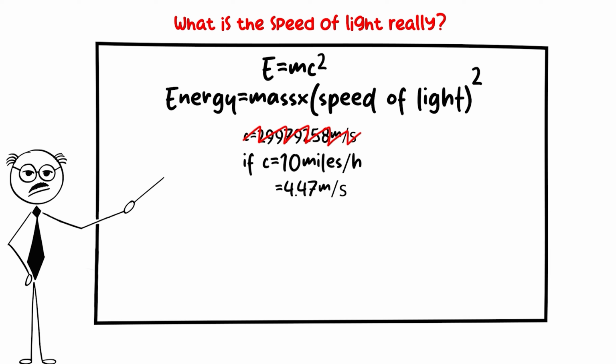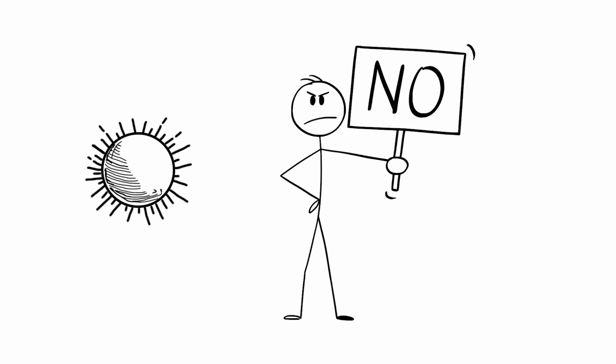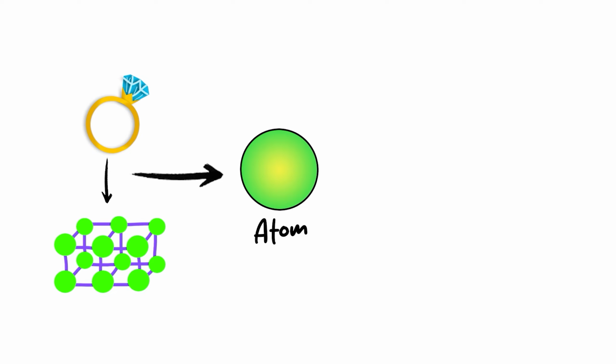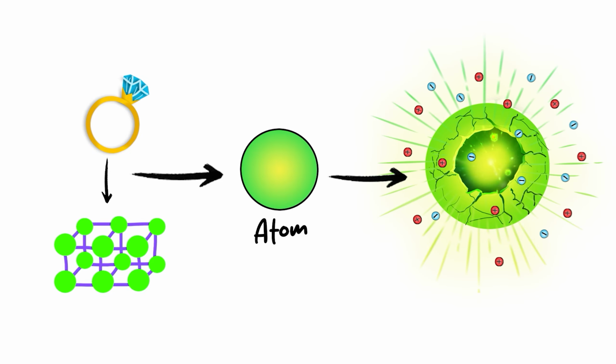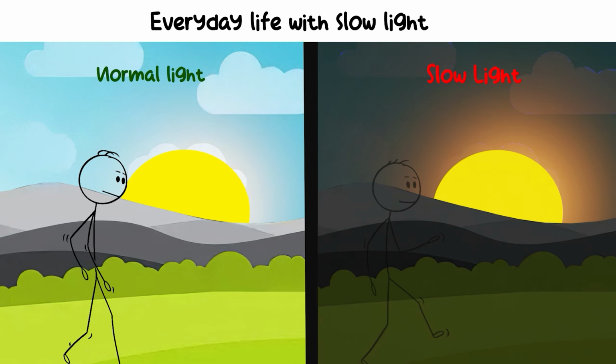Let's recalculate energy for 1 kilogram of mass. E equals 1 kilogram multiplied by 4.47 meters per second squared, which equals 1 multiplied by 19.98, approximately 20 joules. That's less energy than what's stored in a single AA battery. The sun wouldn't shine. Nuclear bombs wouldn't explode. In fact, matter itself would barely contain any usable energy. So now, how would our everyday life look with slow light?